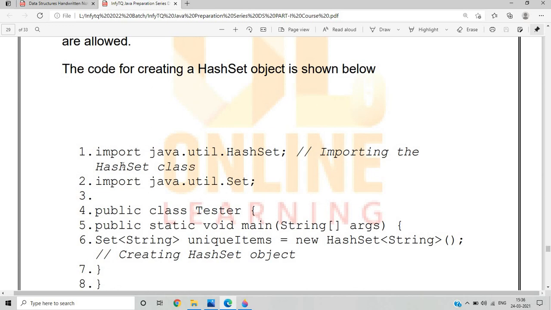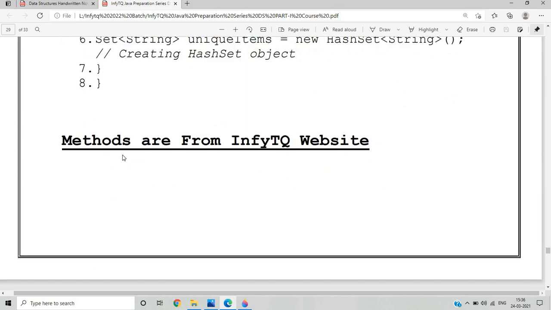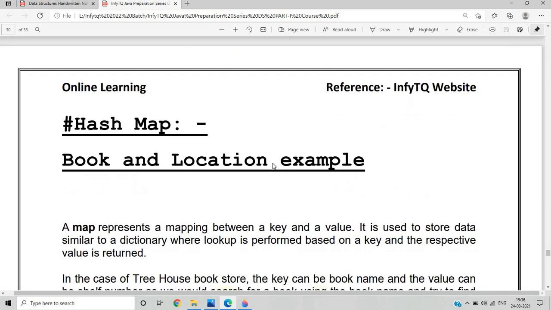You need to import java.util.HashSet, importing the HashSet class. This is the HashSet class. Then you need to import java.util.Set. There is a public class Tester. You want to check the following condition. And if you want to read about the methods, you can read from the website.